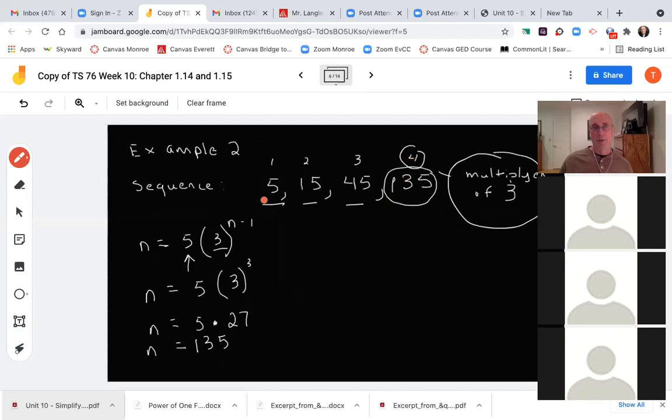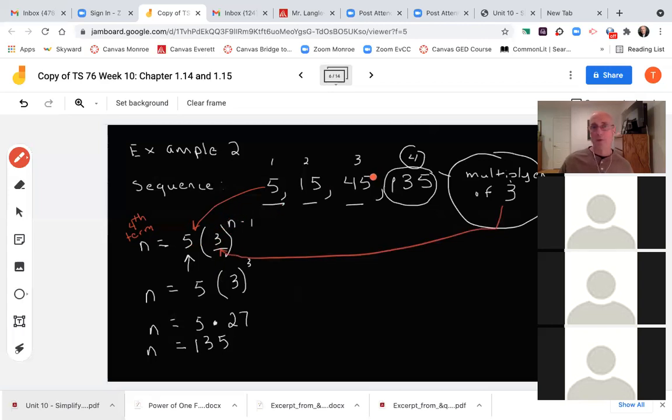I do my starting value, n equals 4, this is the 4th term. I'll put this over here. Well, this 4th term is equal to my starting value, 5, times, you'll notice it's right next to it in parentheses, which again means times, my multiplier, which is my 3 here, to the n, the term I'm trying to find, minus 1.